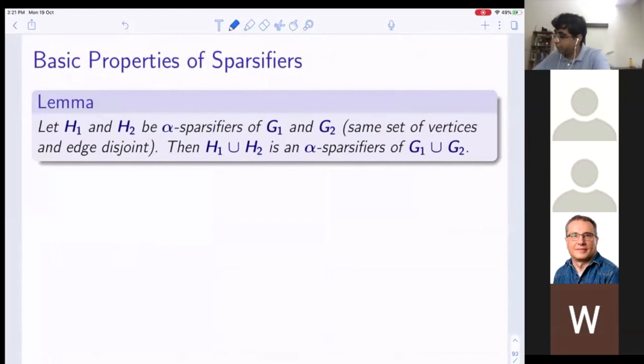So first, a few things. Let H1, H2 be alpha sparsifiers of G1, G2, on the same set of vertices and edge disjoint. Then H1 union H2 is also an alpha sparsifier of G1 union G2. Because G1 and G2 are edge disjoint, the cut values just add up. This is just by definition, so I'm not going to waste my time doing this.